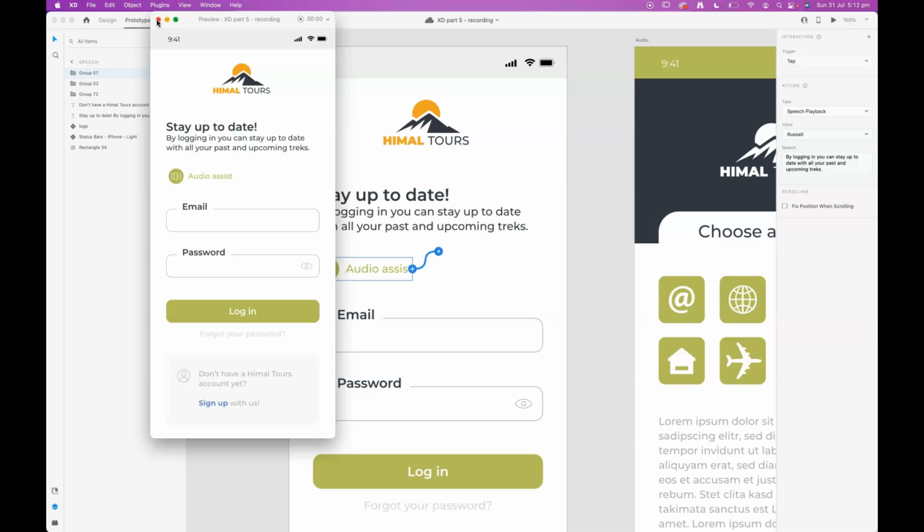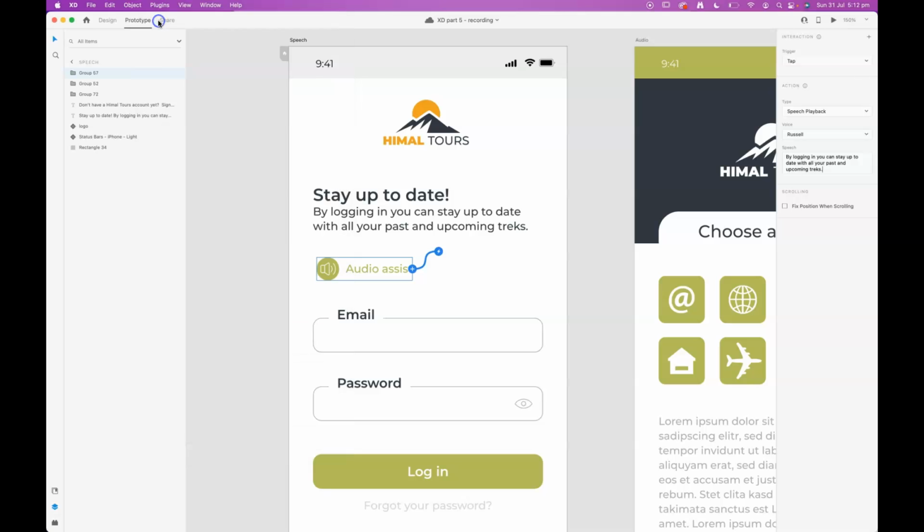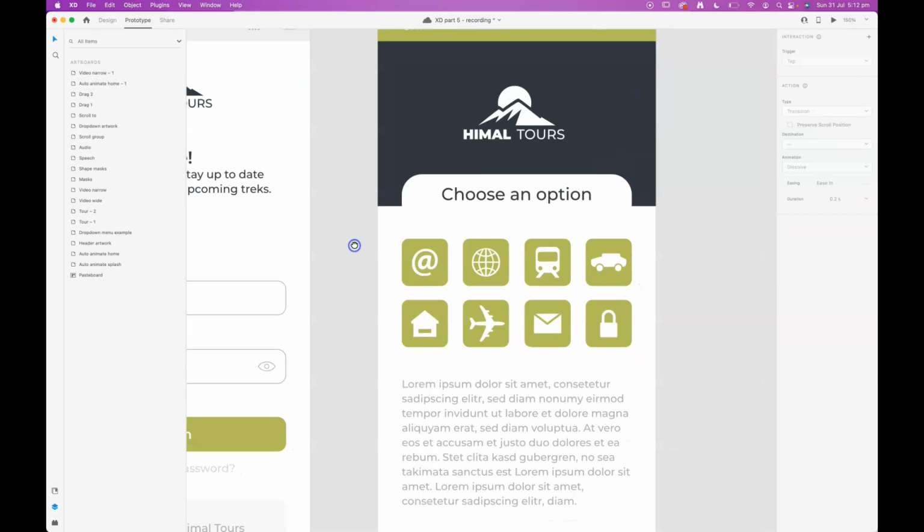Awesome. Great. That's our speech playback action. We can also add just straight up images, sounds as assets to our prototypes. Let's do that. Quite easy.